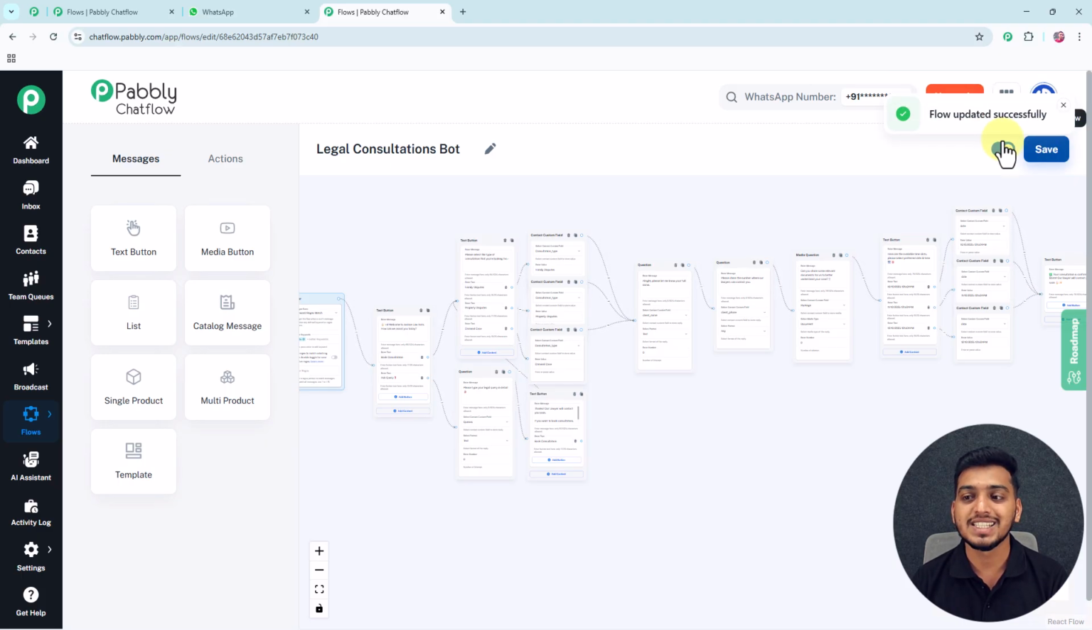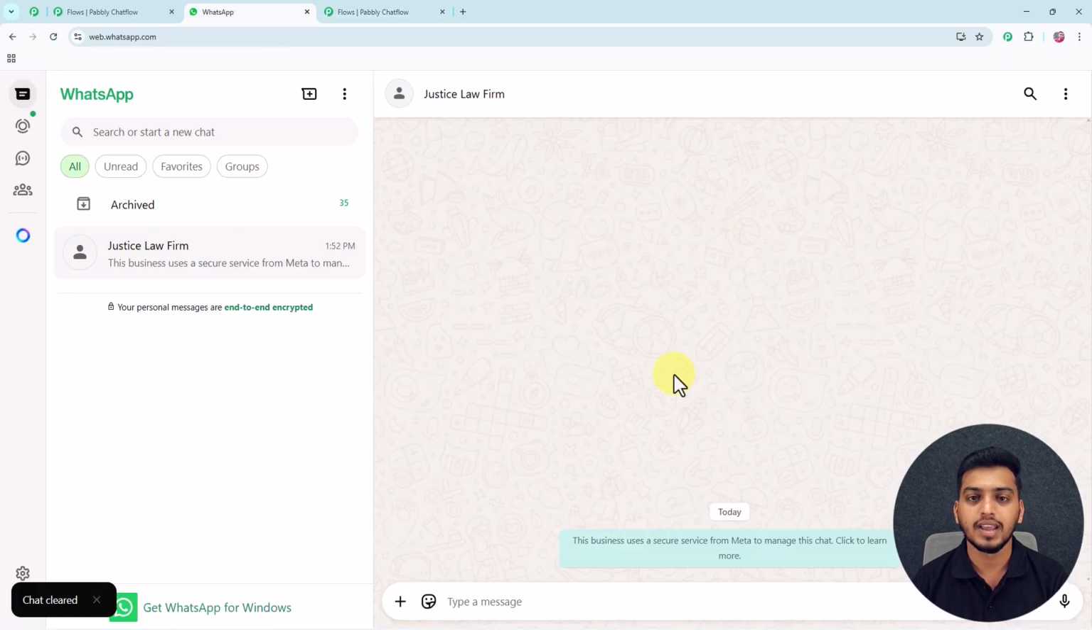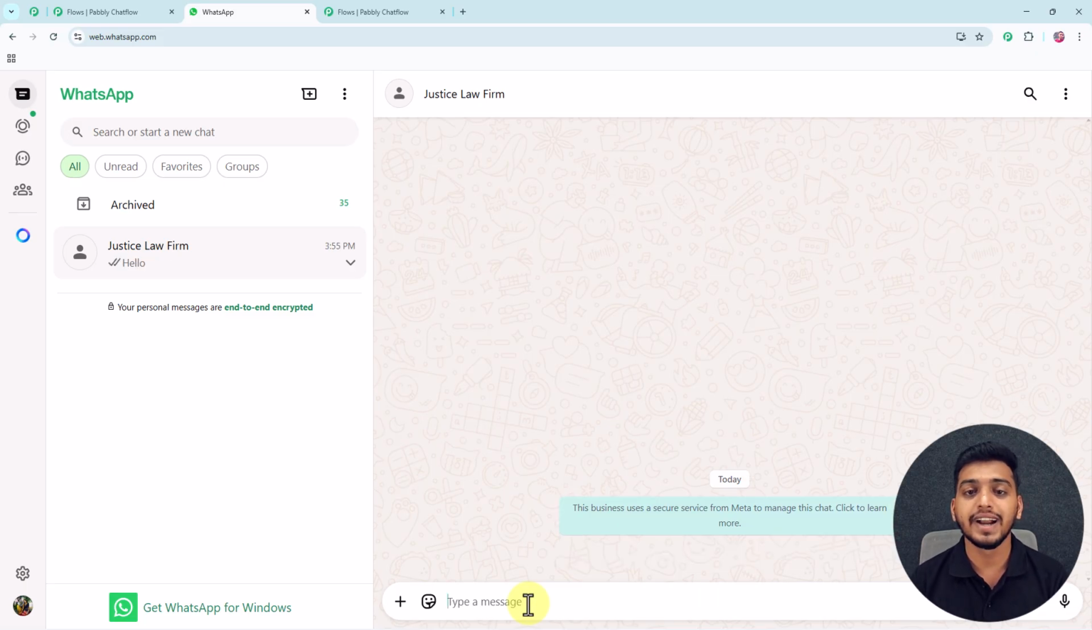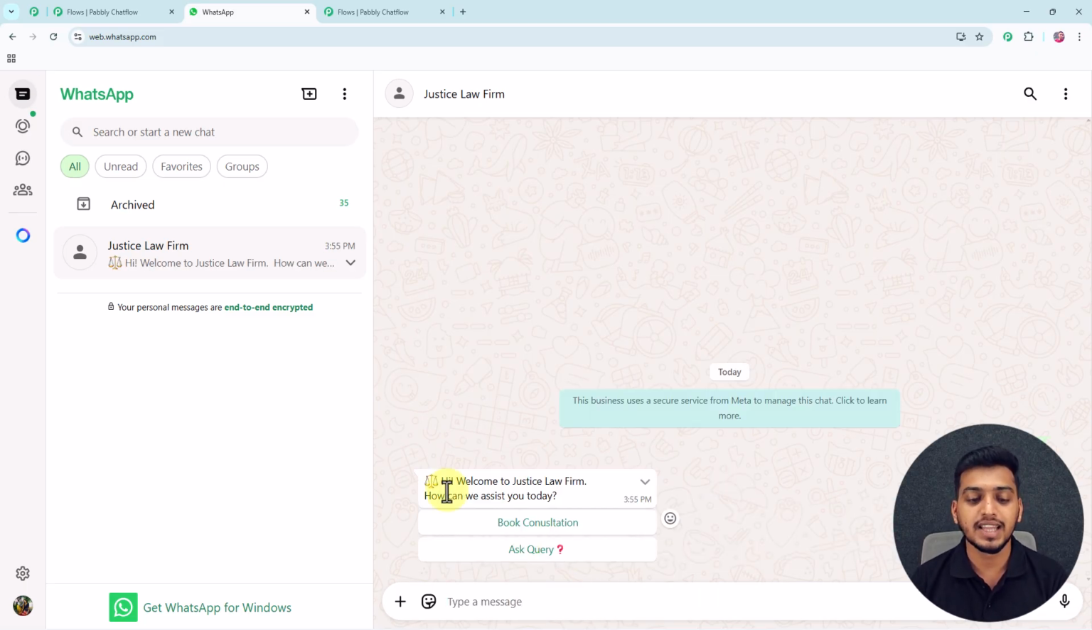So now as our flow is updated successfully, so now we will go back on my WhatsApp account, and here we will test our WhatsApp chatbot. So for that I just have to enter this message hello, and after that my chatbot will get triggered instantly, and you will see that it has sent me this welcome message. Hi, welcome to Justice Law Firm. How can we assist you today? Now if I want to book a consultation for myself, then I just have to interact with this bot, and then I can easily book a consultation for myself.